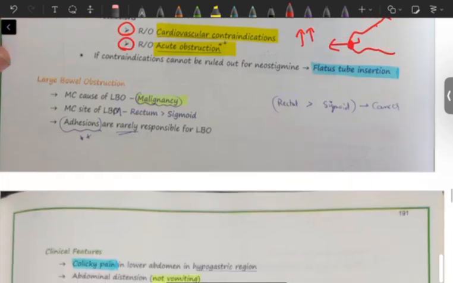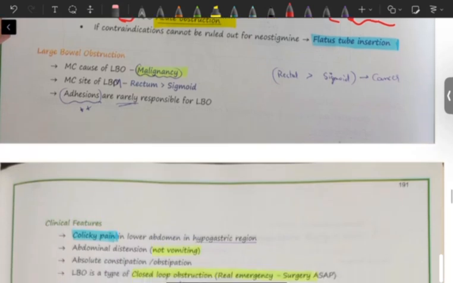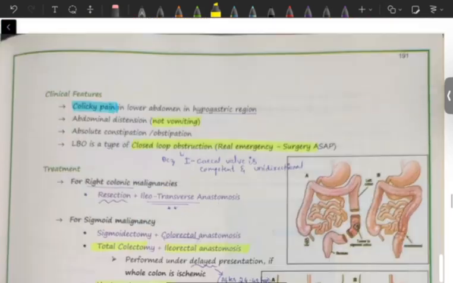Okay, now coming to large bowel obstruction. So large bowel obstruction, most common cause, just like we had discussed yesterday, is malignancy. For small bowel obstruction, it was adhesions. Okay, the most common site in the large bowel is the rectum more than the sigmoid colon. Adhesions are rarely responsible for large bowel obstruction.